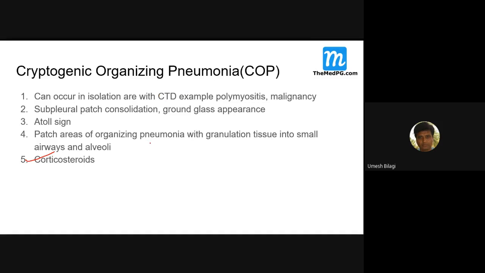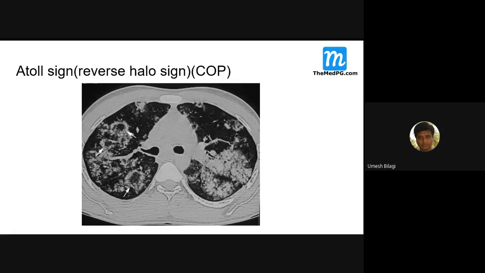Just show the CT, I think. Yeah. See, this is usually consolidation. It will be involving one lung, one lobe, something like that. Here it is patchy. These are all consolidations, but it is patchy. And there is a subpleural halo. See, there is a gap between the chest cavity and this one.